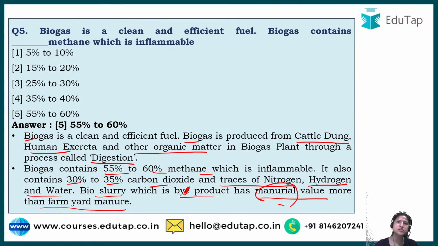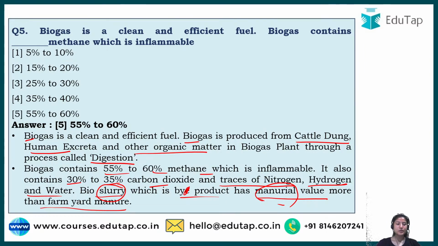Fertilizer is basically used when we use chemicals to treat the nutrient quality of a soil, but manures are organic in nature, and they are more efficient than farmyard manure. Farmyard manure is whatever waste is produced. It could be dead leaves or anything like that. They are decomposed to use as a manure. But this particular manure, that is bioslurry, whatever is left behind in that plant after we have used the gas, can be used as a good manure.